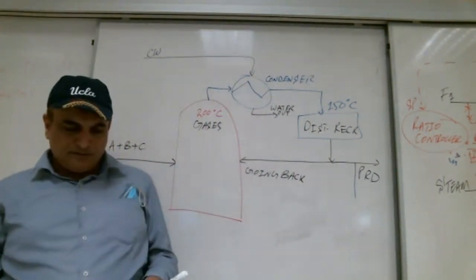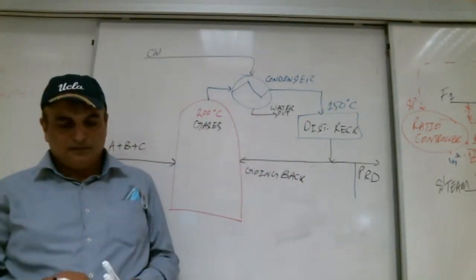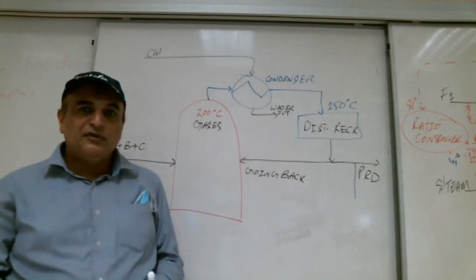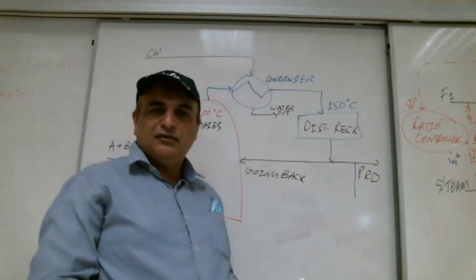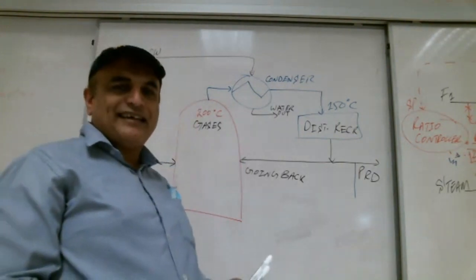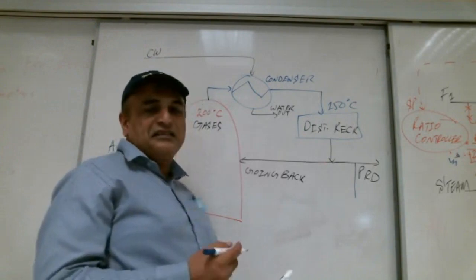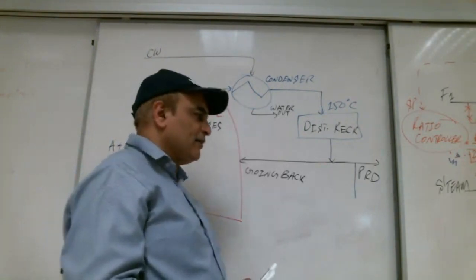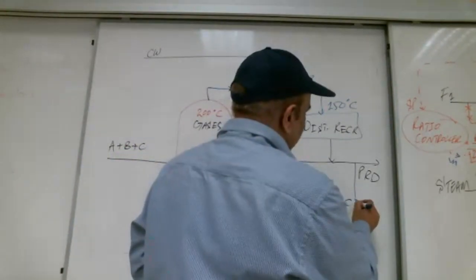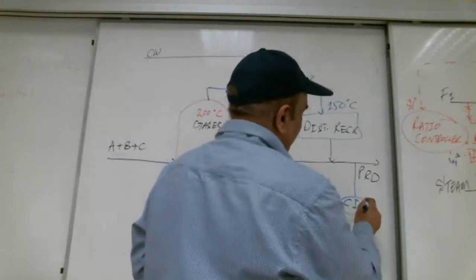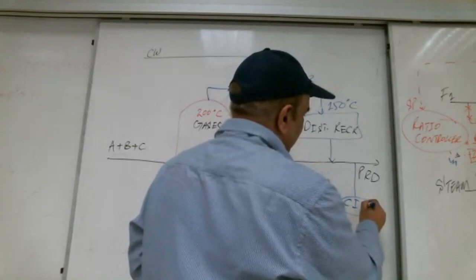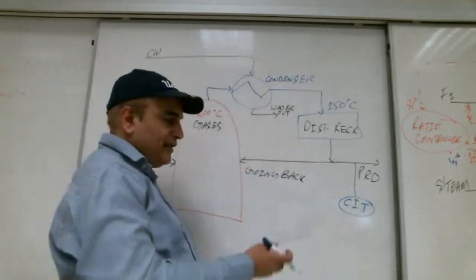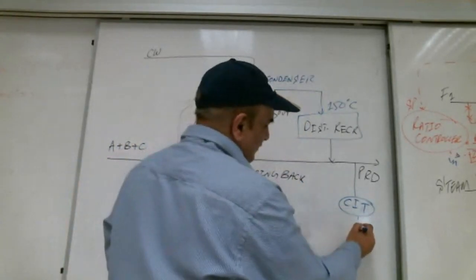What is with the production? CC. CC means what? Concentration controller. We can say analyzer controller, concentration controller, no problem. So concentration indicator transmitter is there. If the controller is there, it means the transmitter is there.